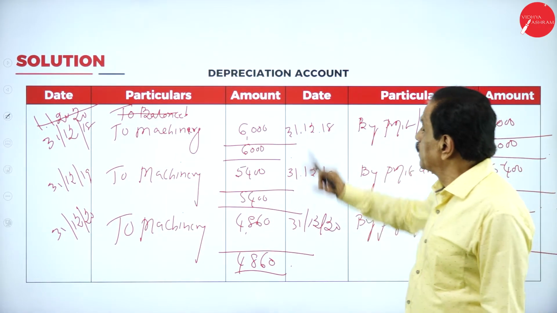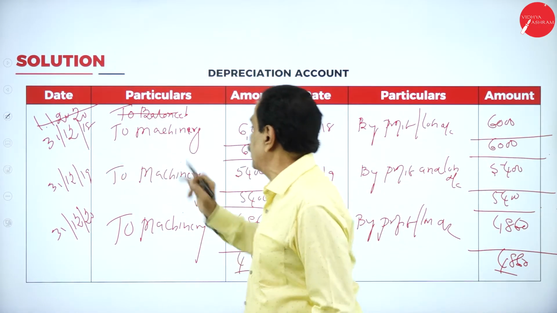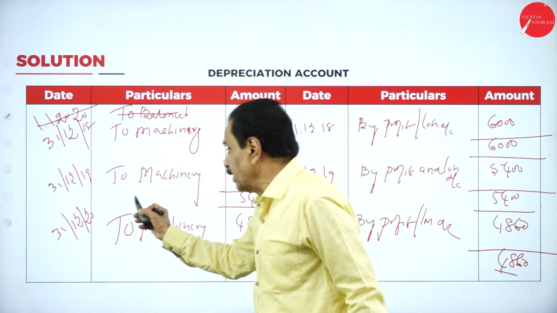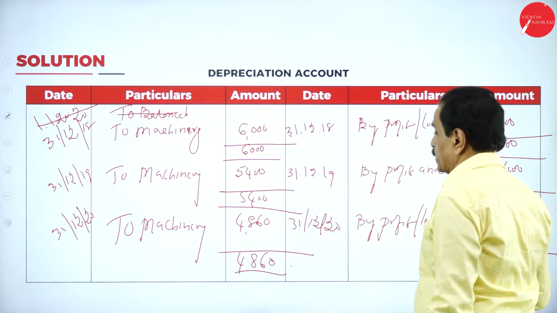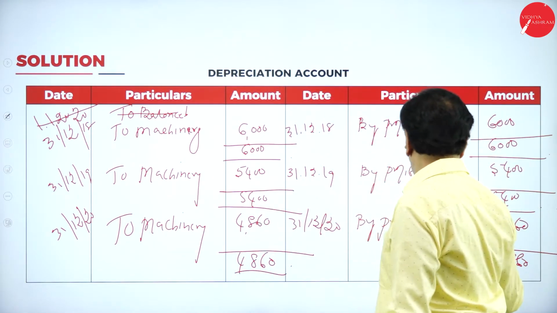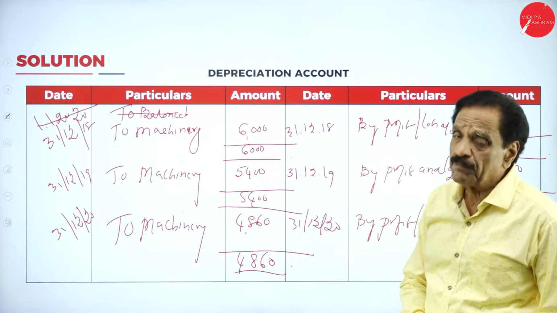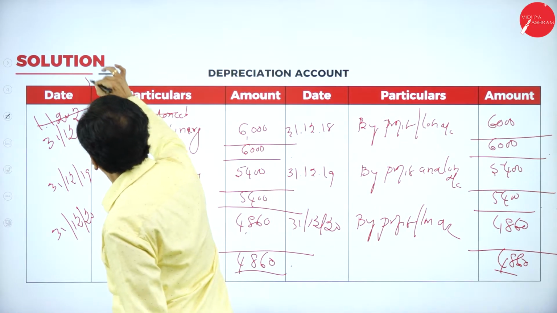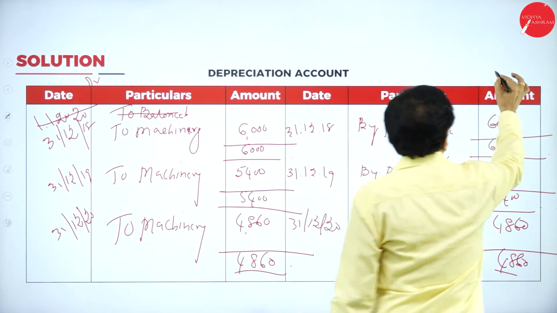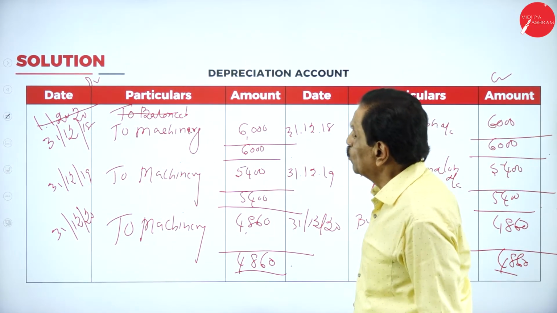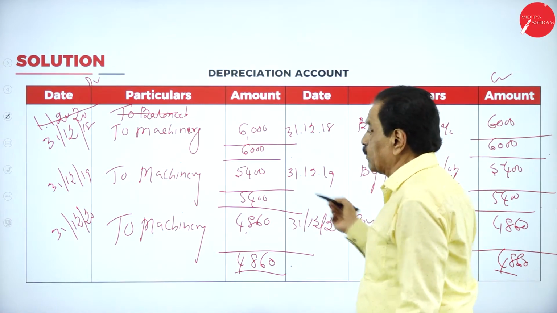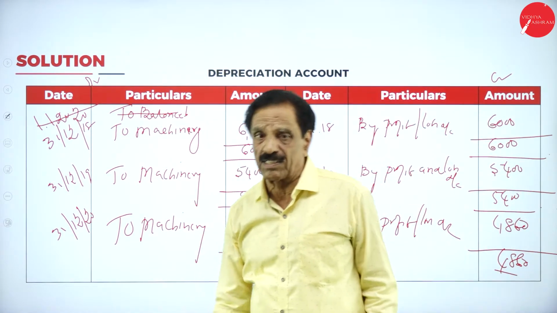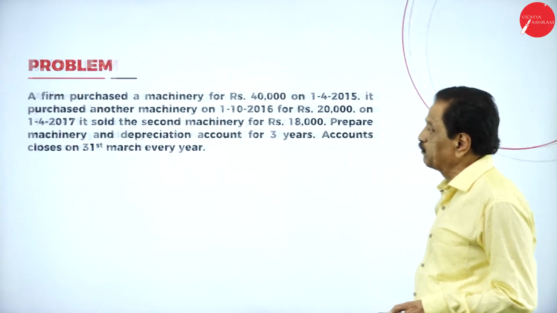What's the entry? Depreciation account debit to machinery account, by profit and loss account to machinery account. Okay, I think you understand. What's the entry? Depreciation account debit to machinery account, by profit and loss account. Transfer to the profit and loss account. Now we'll move on to the next problem.